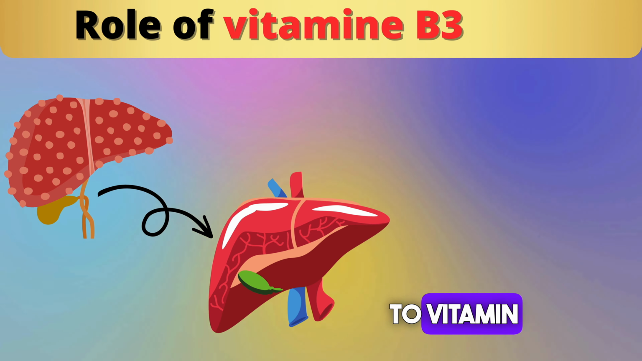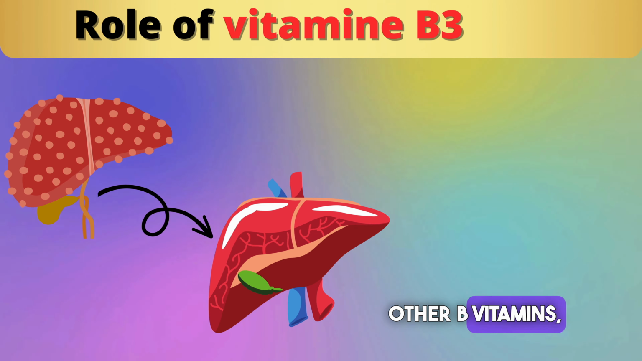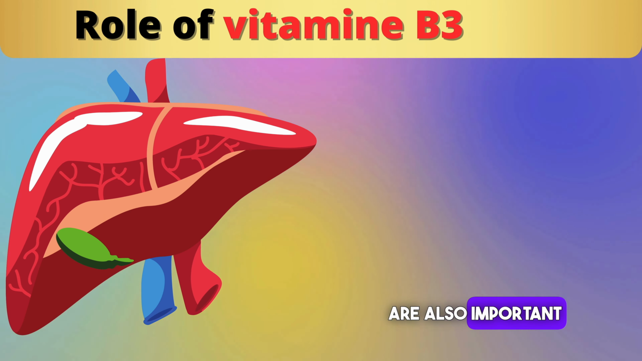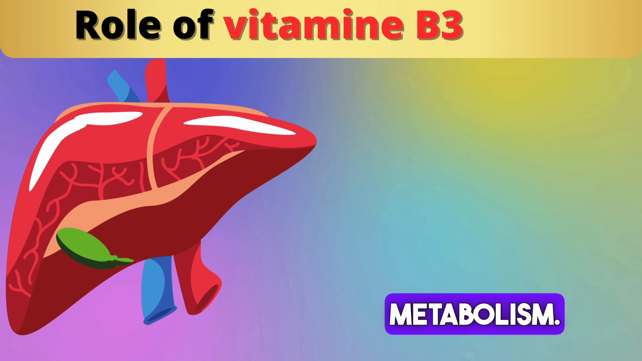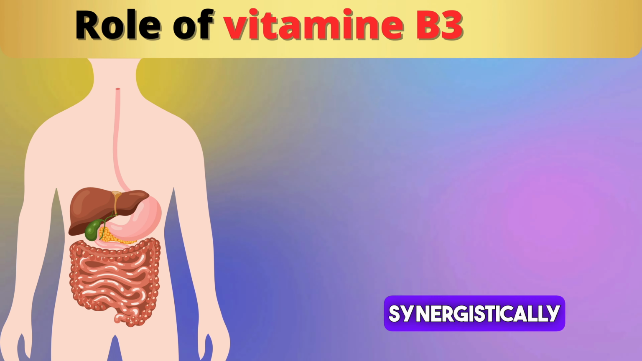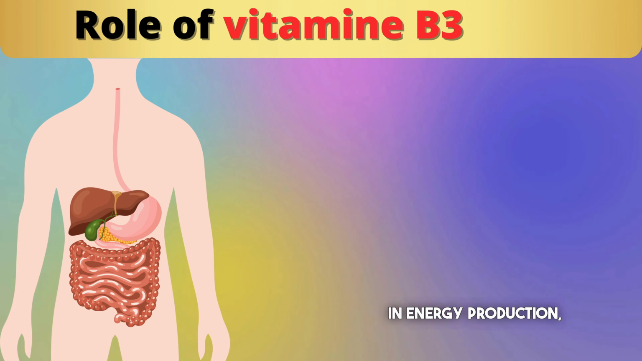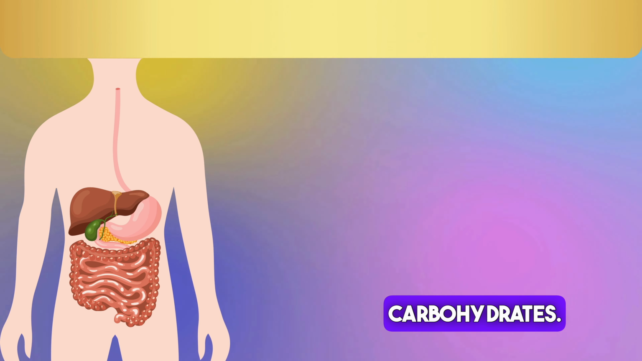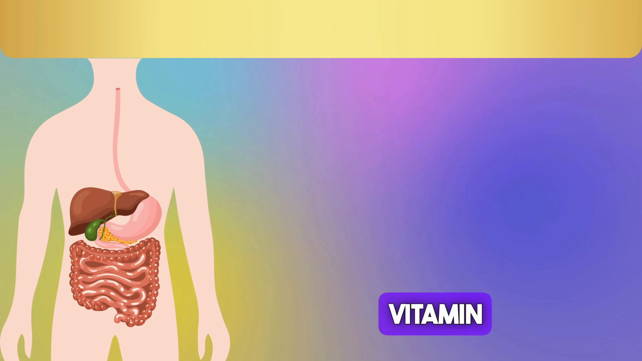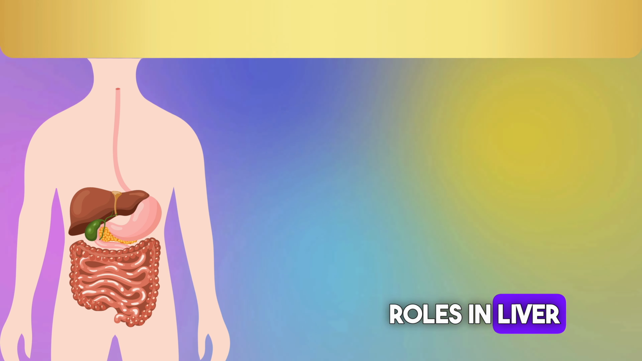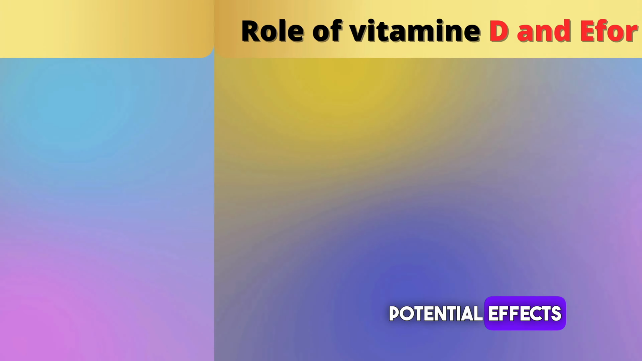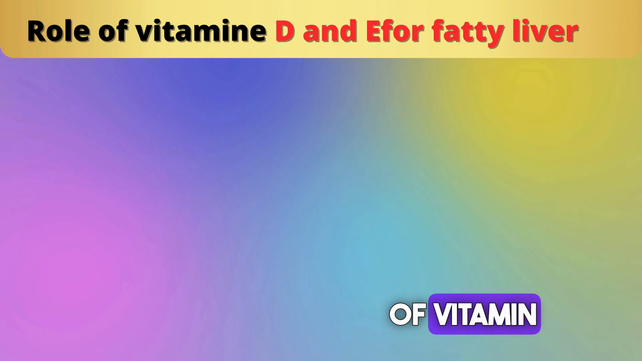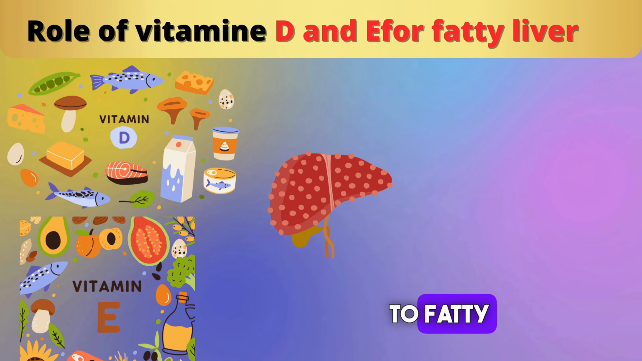In addition to vitamin B3, other B vitamins, such as B12, B6, and folate, are also important for liver health and overall metabolism. B vitamins work synergistically and play roles in energy production, liver function, and the metabolism of fats and carbohydrates. Vitamin D and vitamin E both play important roles in liver health, including their potential effects on fatty liver disease. Here's an overview of the role of vitamin D and vitamin E in relation to fatty liver.